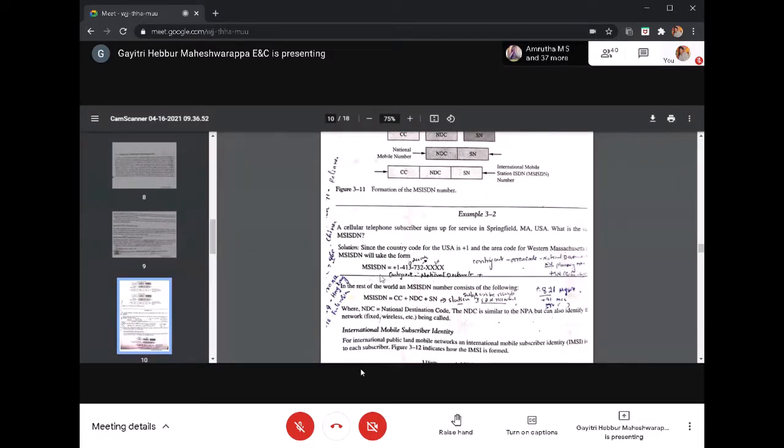So you can see here, for this particular problem, the MSISDN number can be written as follows. We all know that for the USA it is +1, and the area code for Massachusetts is 413. And this is your subscriber number. So this is the country code, the number planning area, that is nothing but an area code, and a subscriber number. This is how for any mobile we can write the MSISDN number.